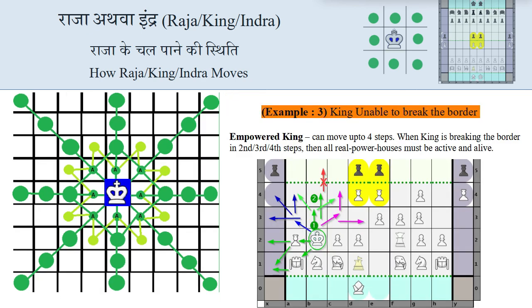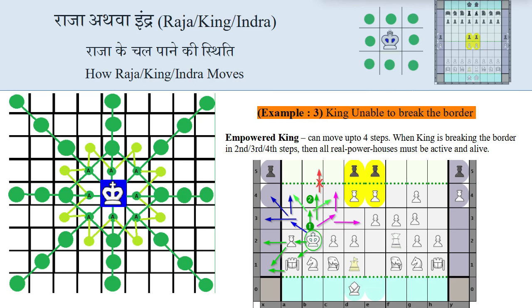In the third example, you can see king is empowered but still unable to break the border. Empowered king can move up to 4 steps. And when king is breaking the border in second, third or fourth step, then all real powerhouses must be active and alive. So in this example, king is not able to break the border because Arthashastri or minister is inactive and inside the palace.